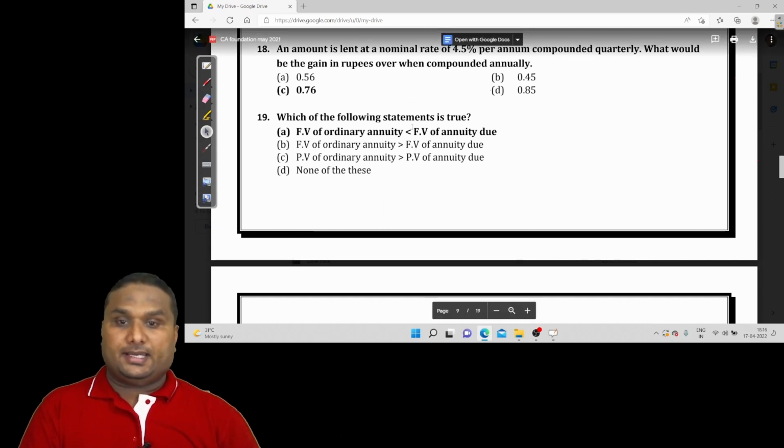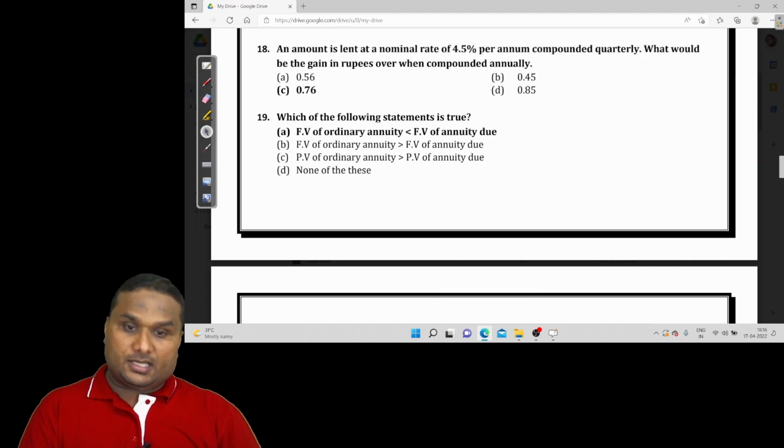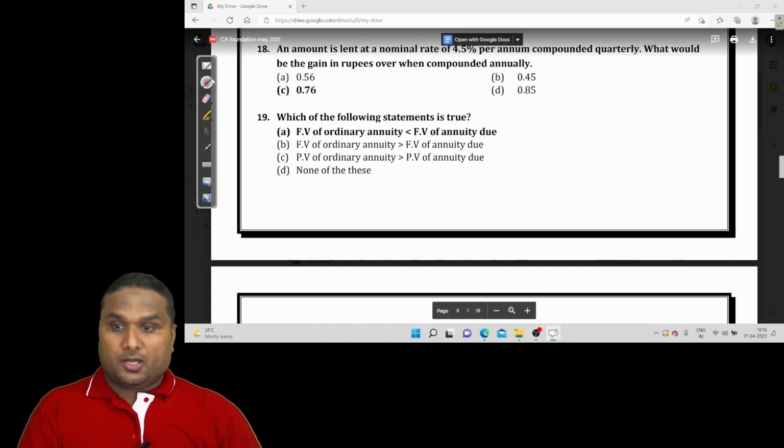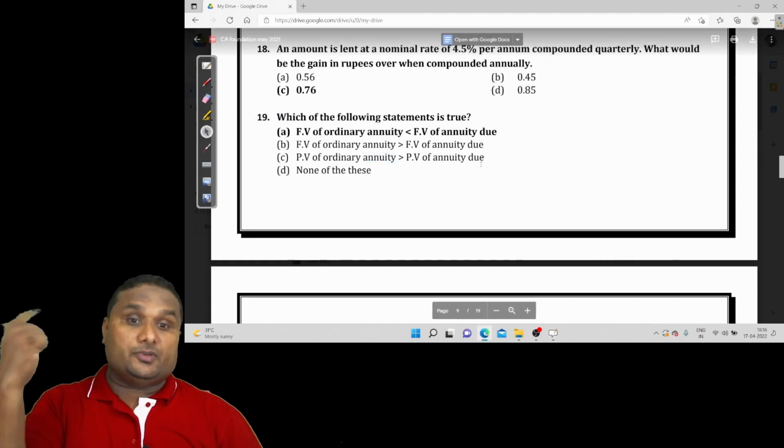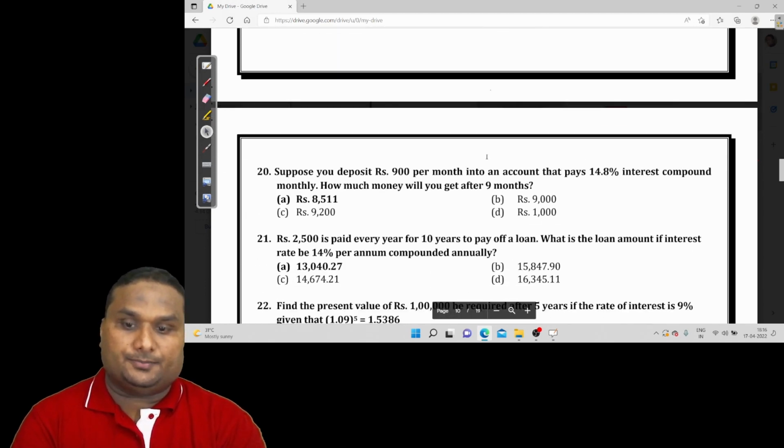Now, question number 19. Which of the following statements is true? Future value of ordinary annuity is less than future value of annuity due. Now, my dear friends, in annuity due, the first payment is made at the beginning of the period. So the future value of annuity due will always be greater than ordinary annuity. So option A is right.